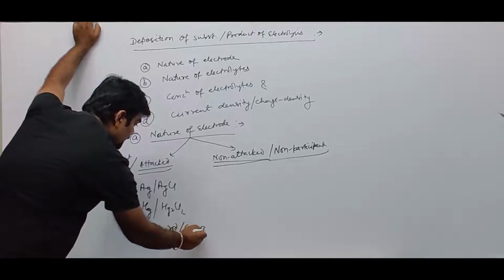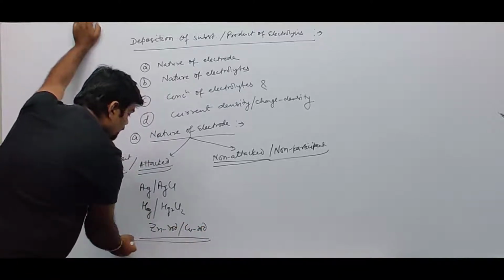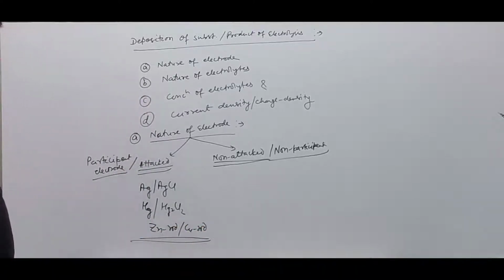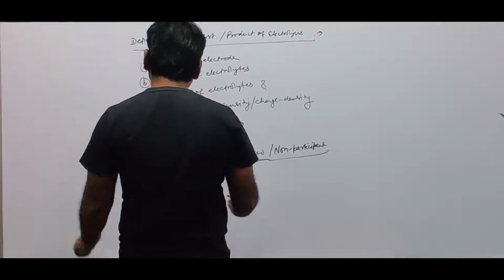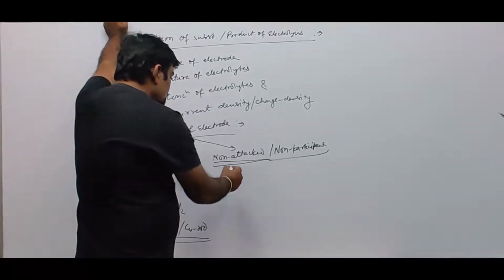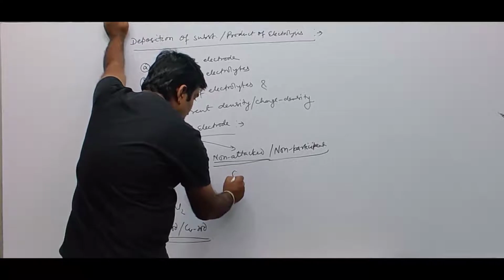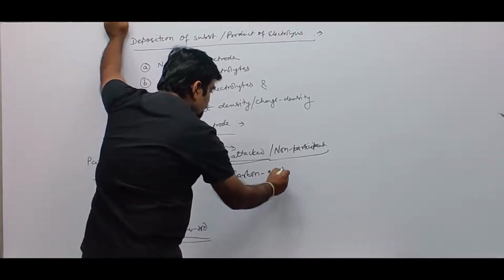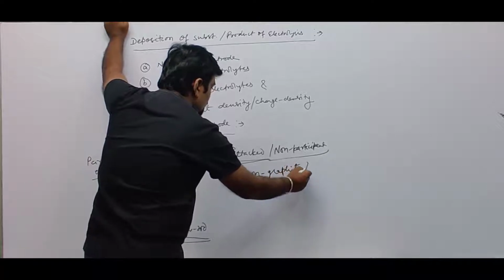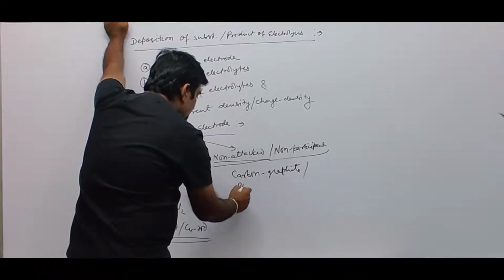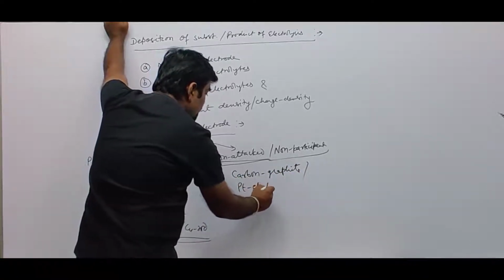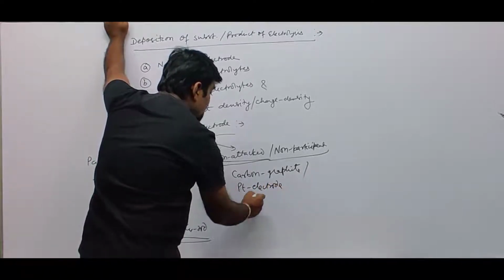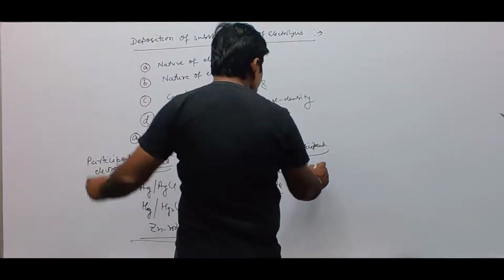Copper rod, they are attacked electrodes. So all these are attacked electrodes. The other is non-attacked electrode, like carbon graphite electrode, platinum electrode. So they are called inert electrodes.